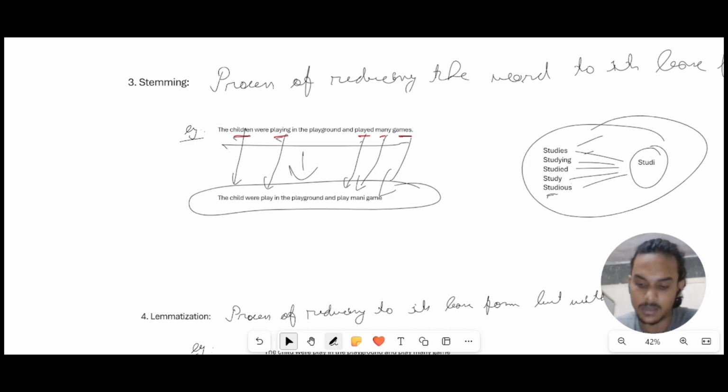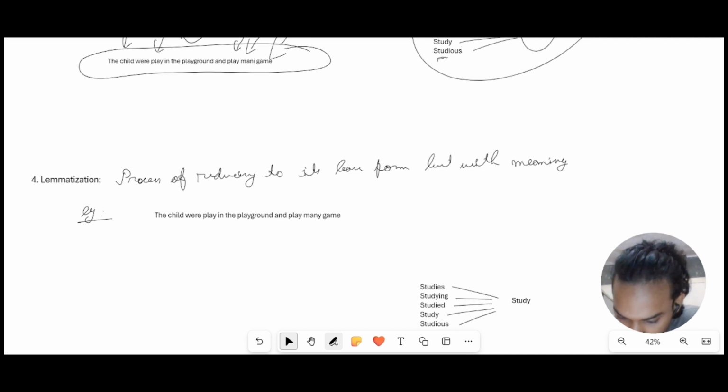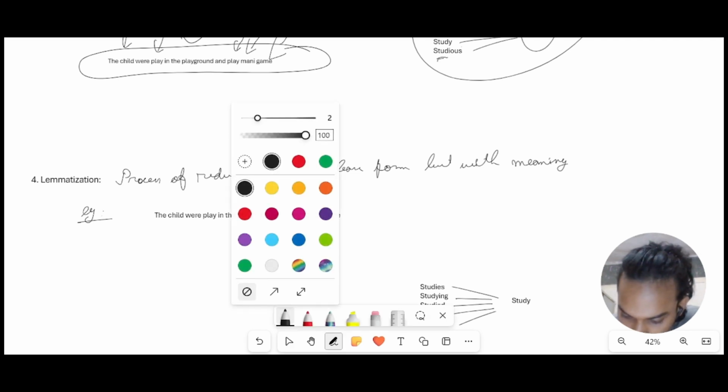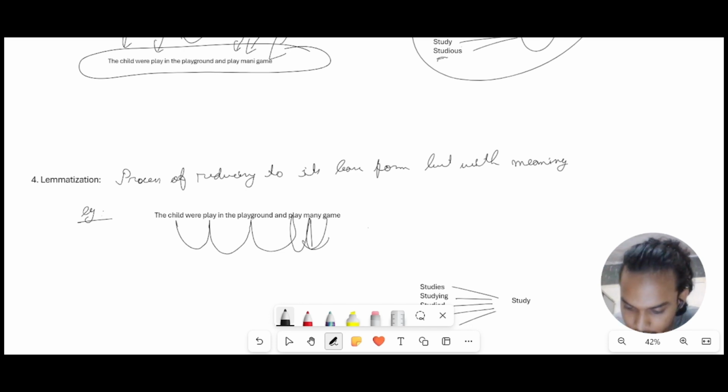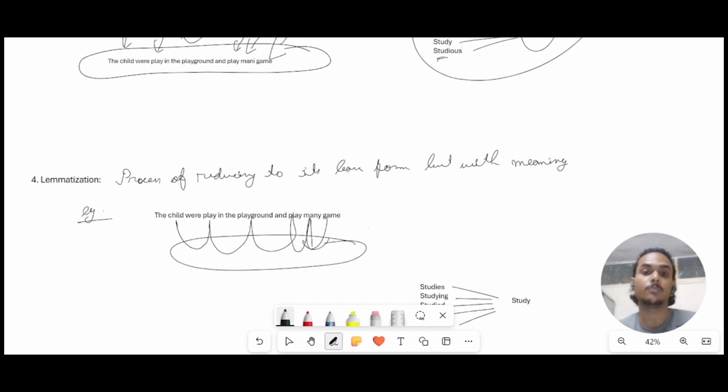But that's the root word, that's the stem word. In lemmatization, that's not the case. Here, the root word will be a word that has a dictionary meaning. Just see this: child, play, playground, play, many, and game. All these words are root forms, but they have a specific dictionary meaning.